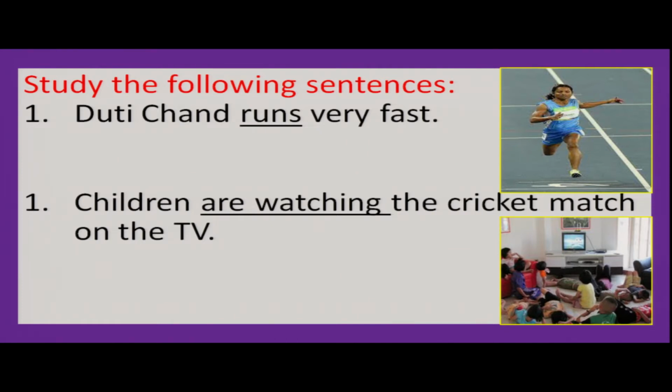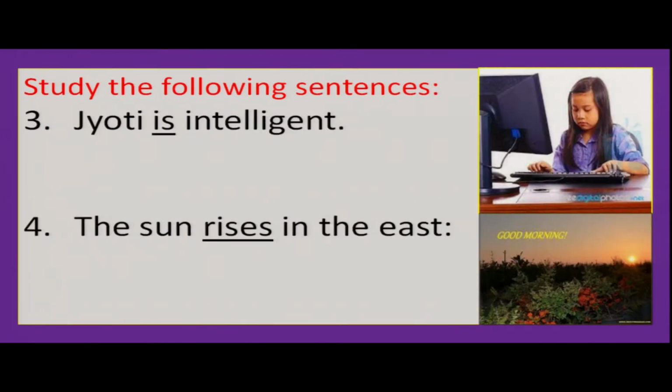Jyoti runs very fast. Children are watching the cricket match on the television, right? So, runs, watching. Then you see, Jyoti is intelligent. She is working with a computer, right? She is very intelligent. The sun rises in the east. So, all these four sentences have four verbs: runs, are watching, is, rises.